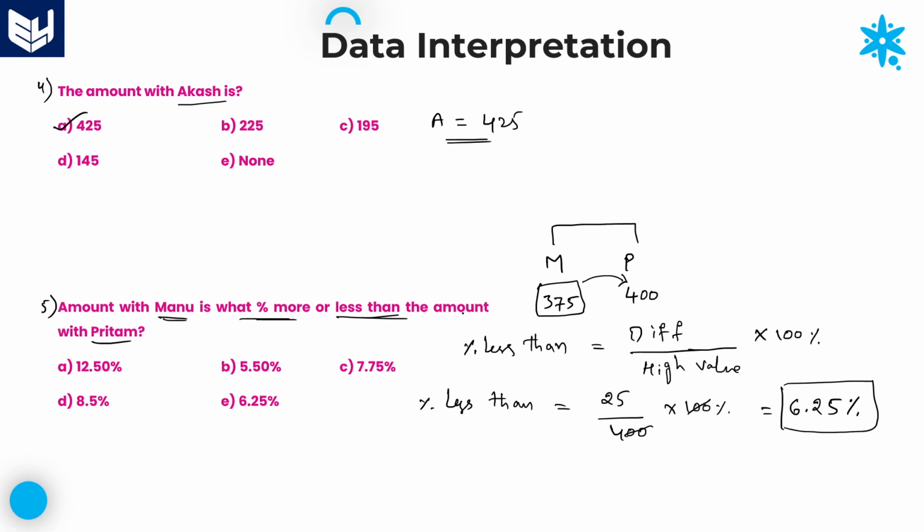Here the meaning of this question is that the amount of Manu, this particular 375, is 6.25 percent less compared with the amount with Pritham, which is 400. That is the meaning of that question. Now our required answer is 6.25, which is there in the options, at option E. So option E is the right answer for this question.